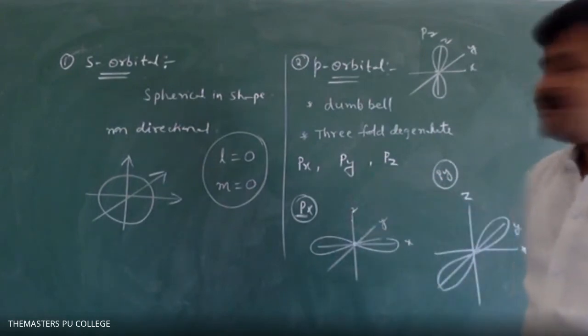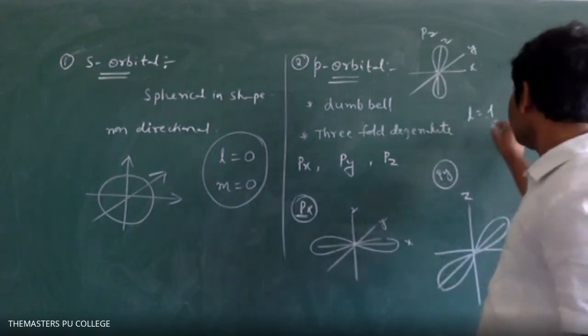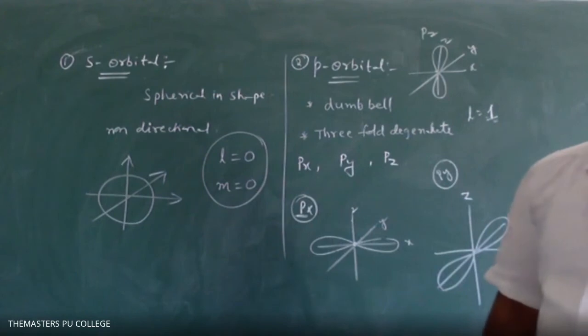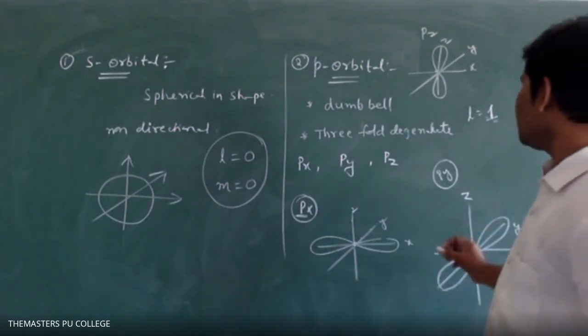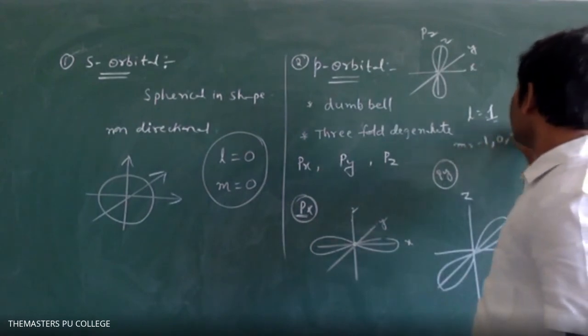P orbital has L value 1. M value is -1, 0, +1.